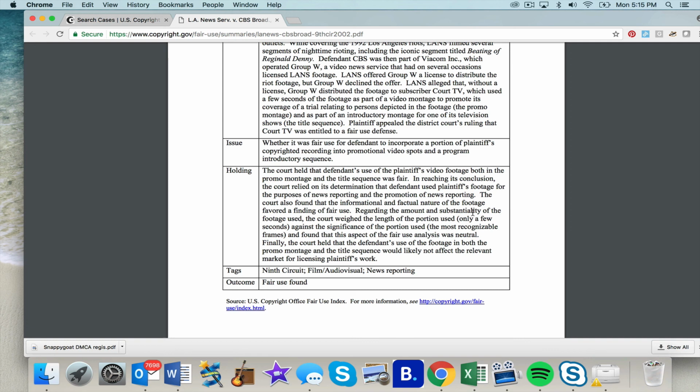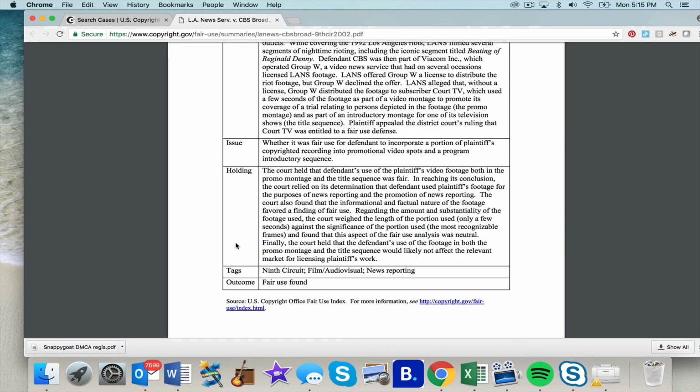Regarding the amount and substantiality of the footage used, that's one of the factors, the court weighed the length of the portion used, only a few seconds, against the significance of the portion used, the most recognizable frames, and found that this aspect of the analysis was neutral.